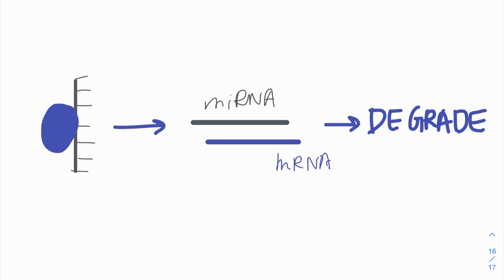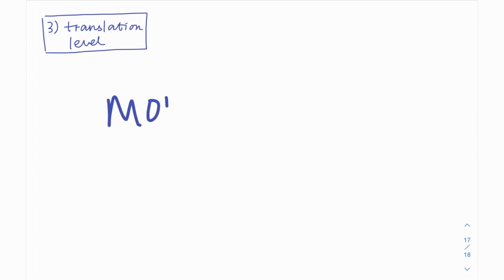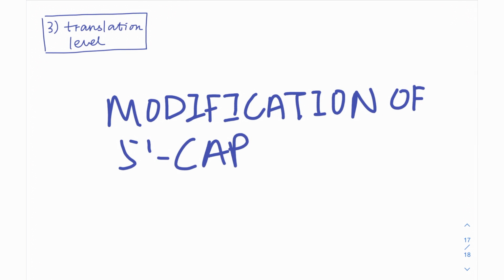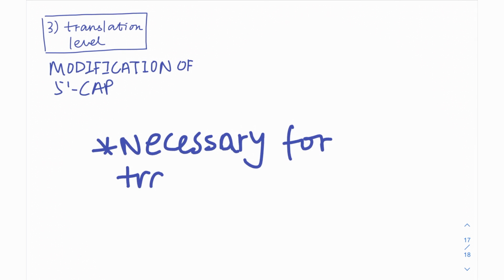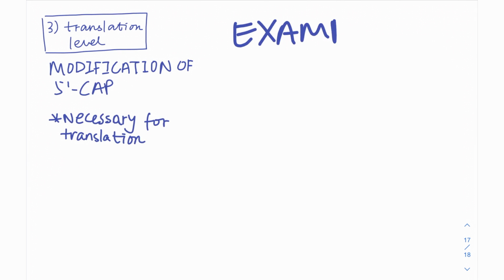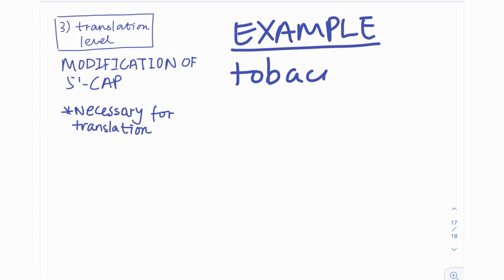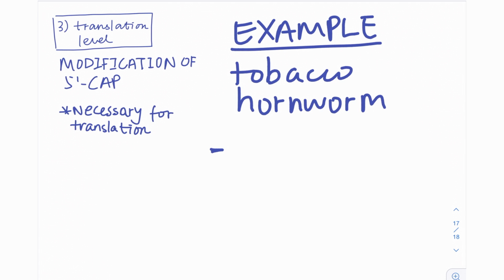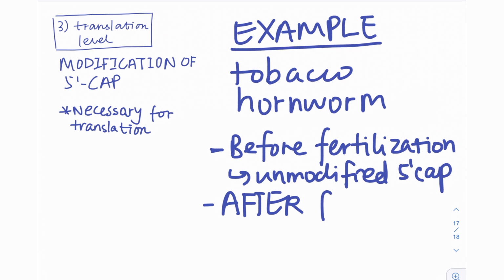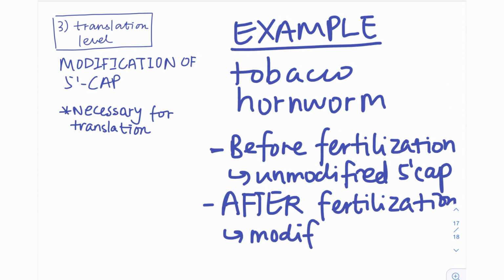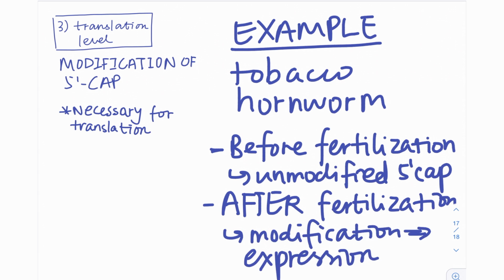Of course, besides microRNA that directly degrades the mRNA, there are other ways translation can be shut down. Since the 5' cap added to the 5' end of mRNA is necessary for translation to take place, modification of the 5' cap can prohibit translation. For instance, tobacco hornworm moths keep the egg cells with unmodified GTP caps before fertilization. However, when the egg becomes fertilized, the caps become modified and thus translation is carried out.